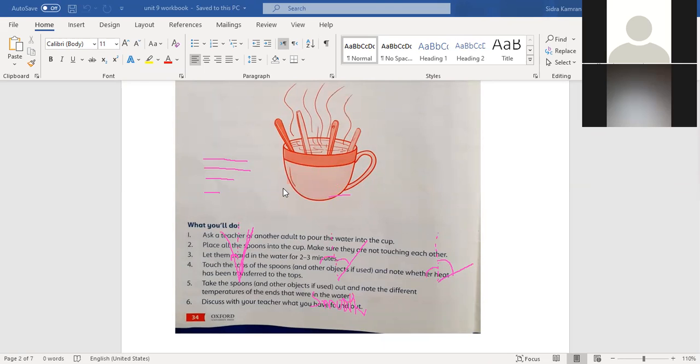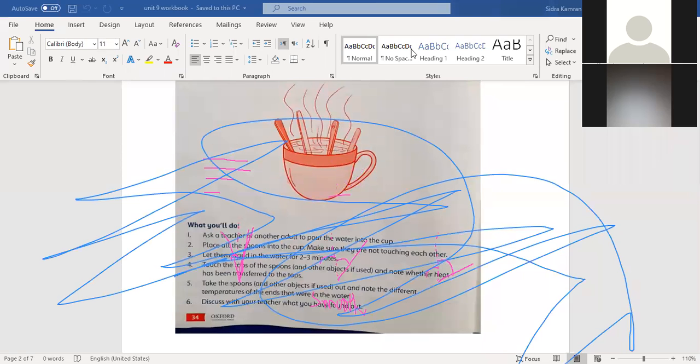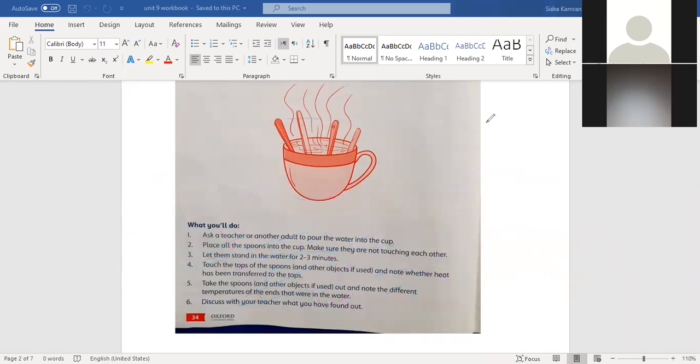How can you check it out? If you touch the spoon, you can feel which spoon is hotter. By this observation, you have to note down that the spoon of plastic is less hot than the spoon of metal, or the spoon of wood does not conduct much heat.